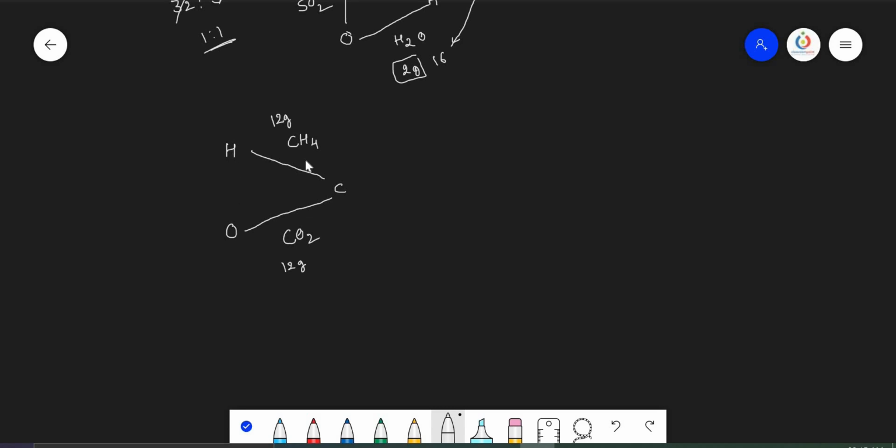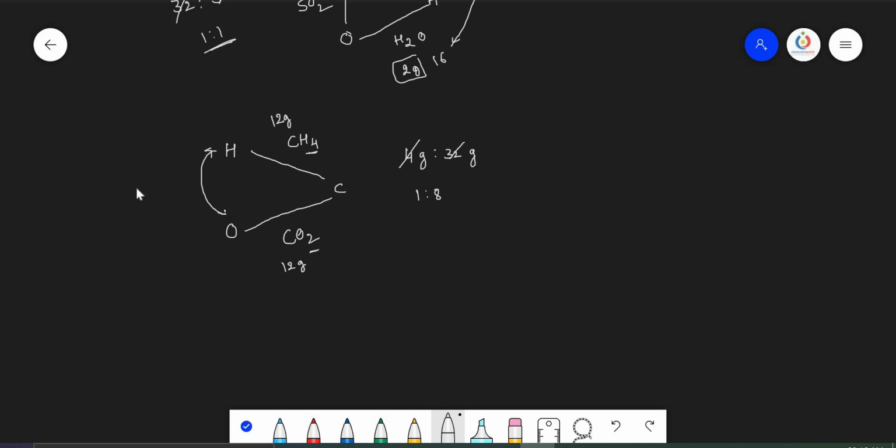So, when two different elements combine with the third element, with a fixed mass of the third element, when these elements combine with each other, they follow either the same mass ratio or a simple ratio. Now, let us see what the mass ratio of the hydrogen and oxygen is here. How many grams of hydrogen is involved here? 4 grams of hydrogen combining with 32 grams of oxygen. So, now here it is 1 is to 8. This is the mass ratio of the hydrogen and oxygen, 1 is to 8.